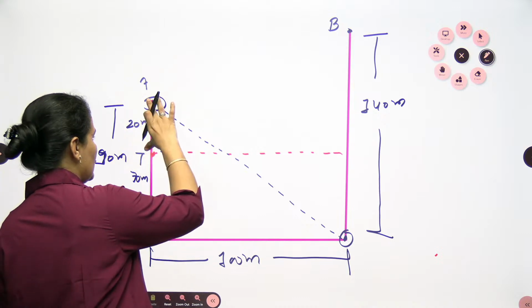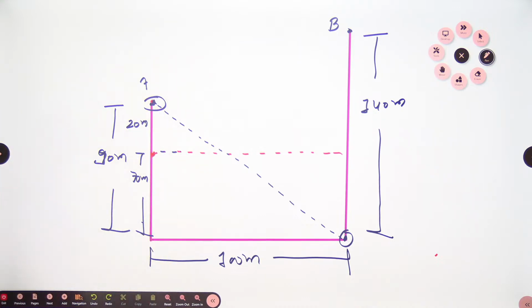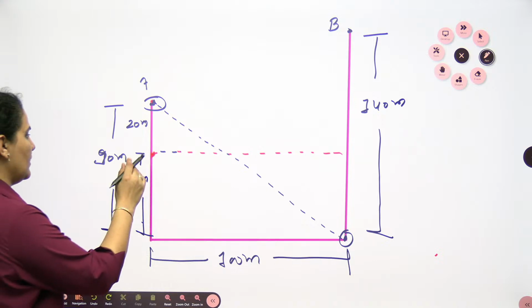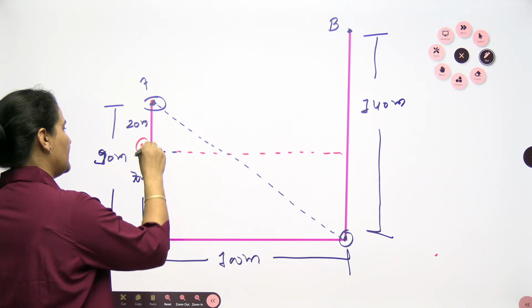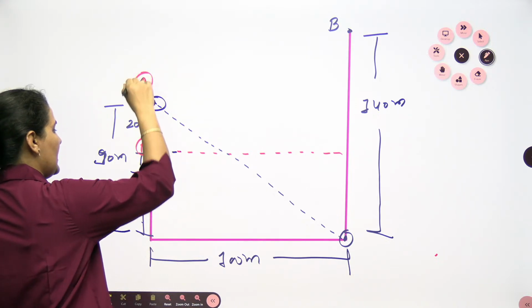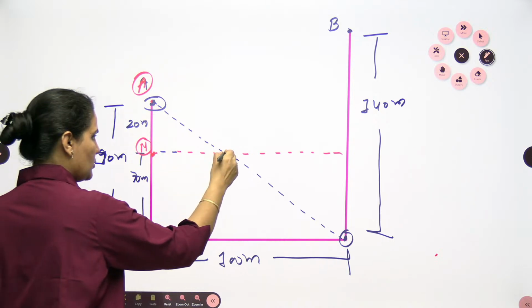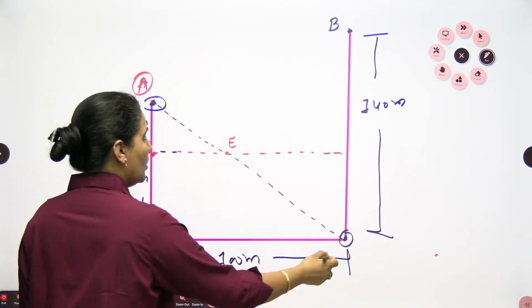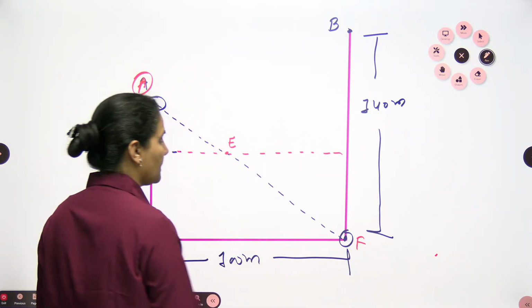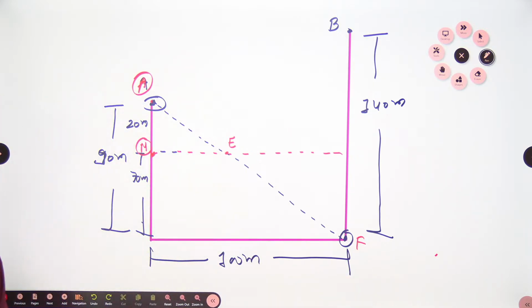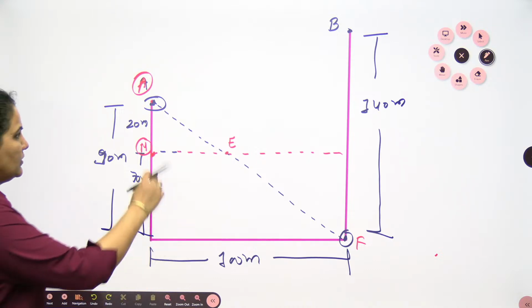This distance is 20 meter. You can mark it here also. Suppose you want to make it M, this I am writing as A. Suppose I am making this E, or let's make this F. Now this is 20 meter.